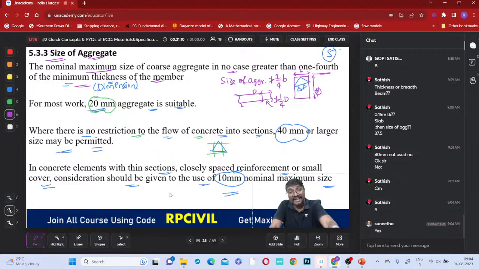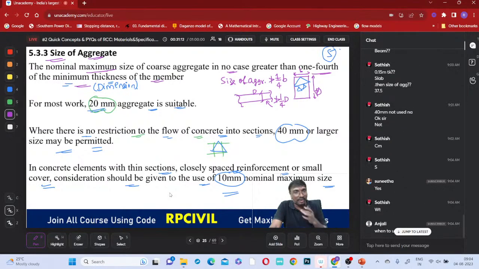This is regarding the size of these aggregates in general. When to use 10 millimeter? Suppose the reinforcement is very close, or thin concrete elements with thin sections.